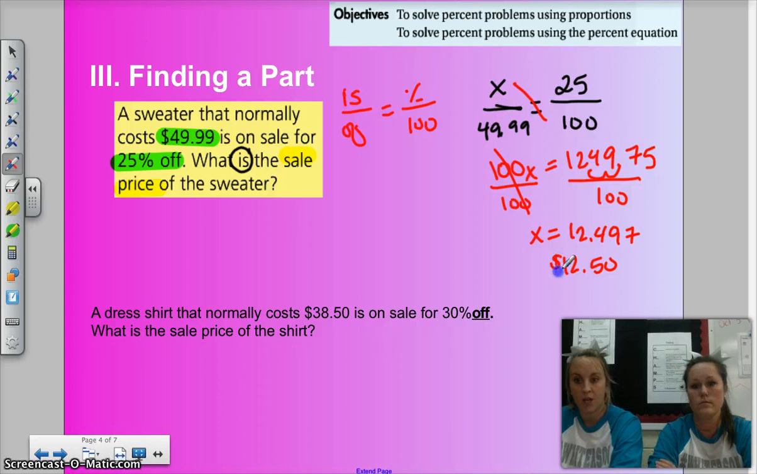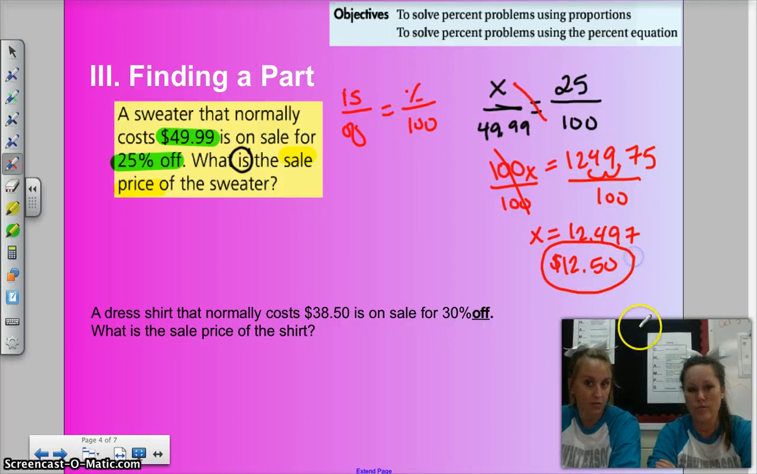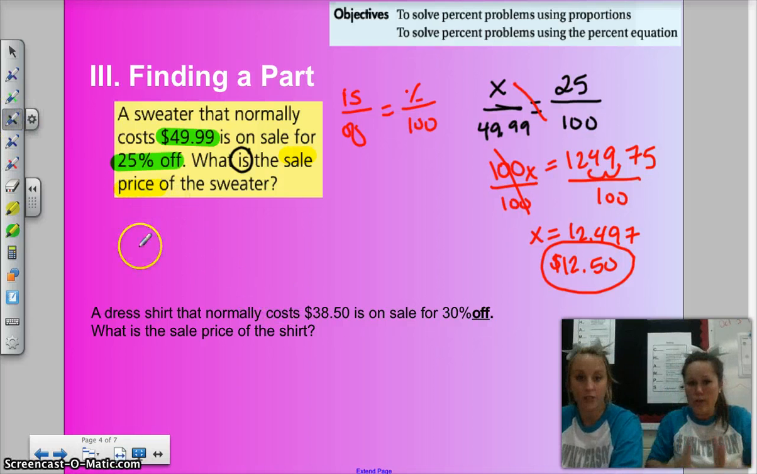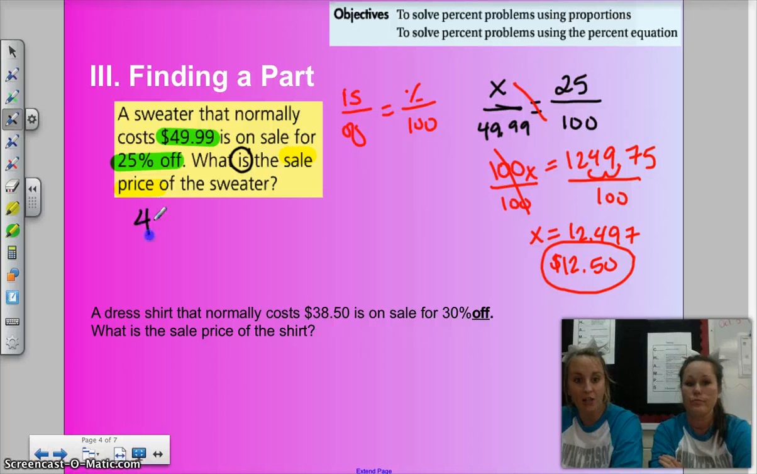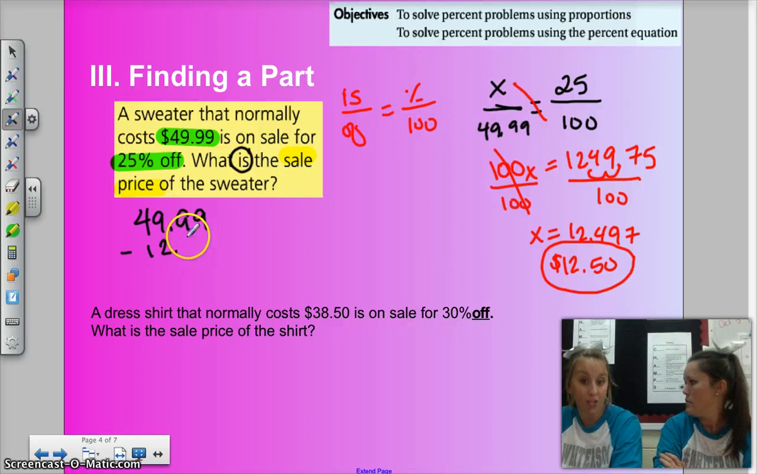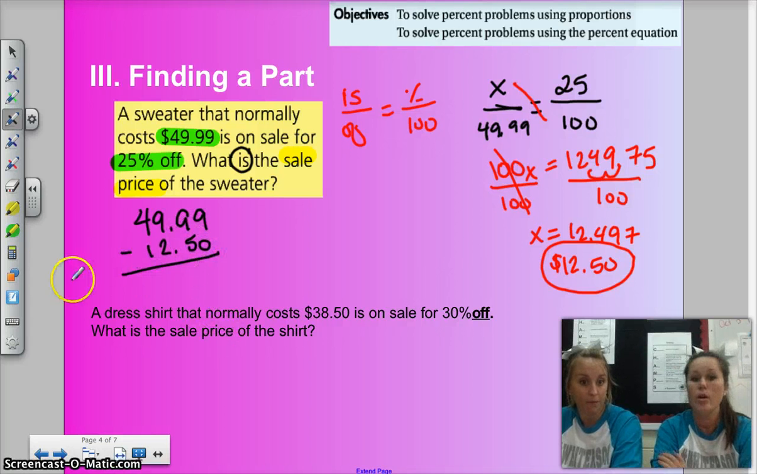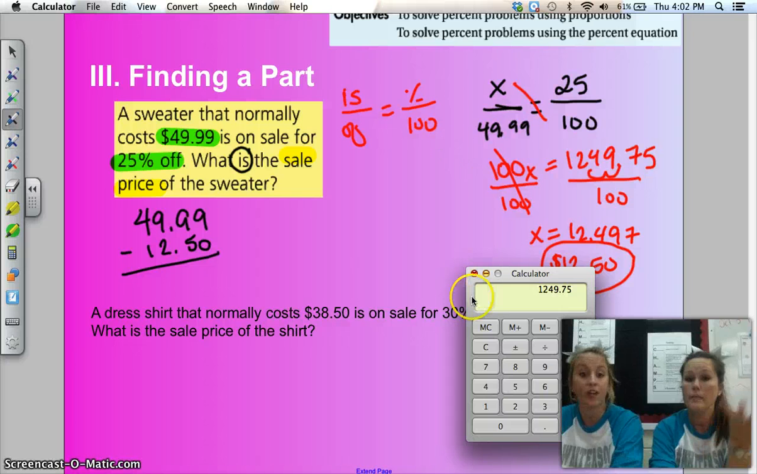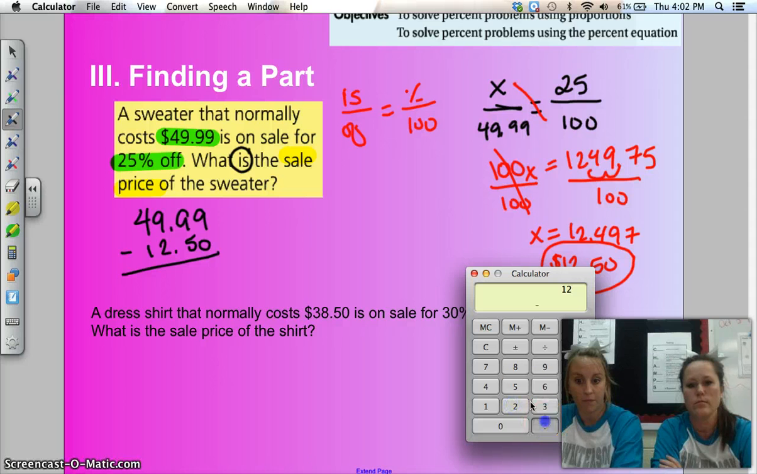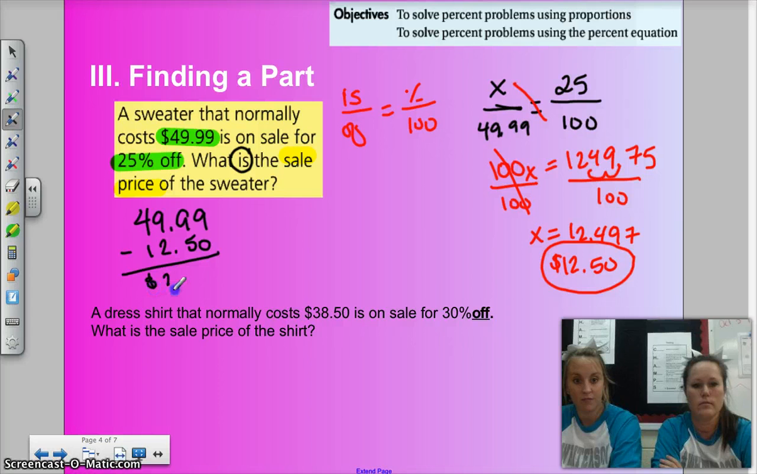Now, here's the trick. This is the price of the discount, because that's the amount they take off. 25% off. So you need to go back to $49.99 and subtract your 25% off, which we just found, $12.50. We'll do that on the next one. What are you doing? Oh, minus $12.50. So that's 37.49. We could have done that in our head.